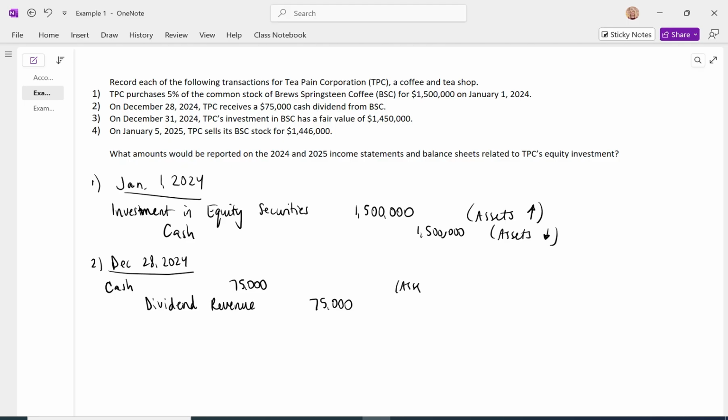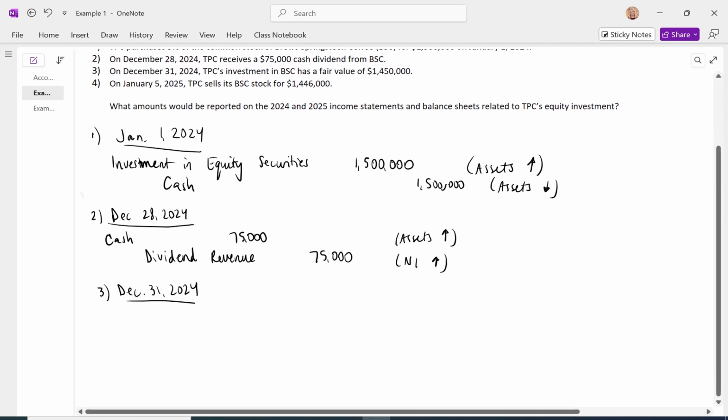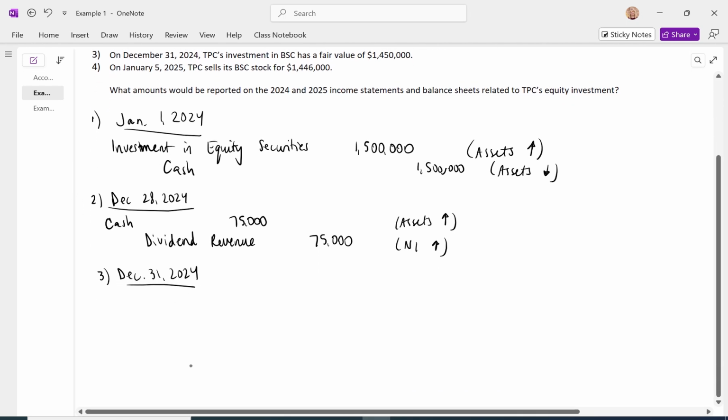Okay, so of course our assets go up and net income goes up. Transaction 3 on December 31st, 2024. The investment has a fair value of $1.45 million. Okay, so we see that there is an unrealized loss of $50,000.